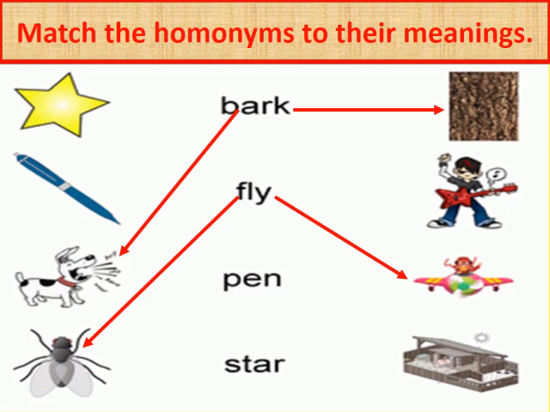Number 3. Pen. Children, can you see the picture of a pen here? So match the picture with the word pen. Now what is the other meaning of the word pen? It means house of animals. So let us match the house of animals with the word pen.